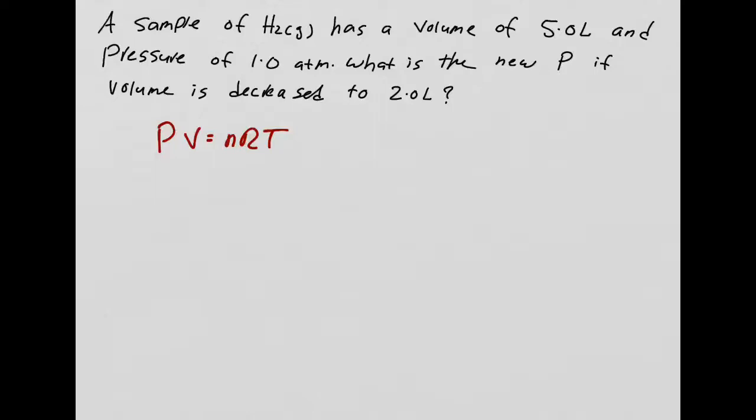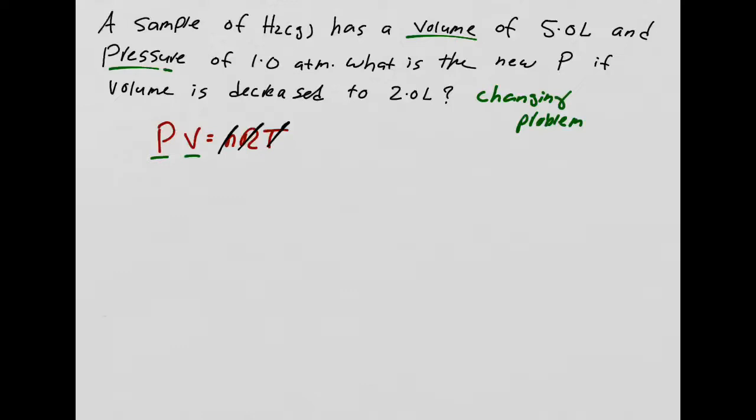This is a changing problem, right? Now, what are the variables that are changing? So it's not just a PV and RT straight up, it's a changing. What are the variables that are changing? The volume is changing and the pressure is changing, right? So the volume and the pressure are changing, which means the moles don't change, the temperature doesn't change, and this is a constant. Okay, I can cross those out.